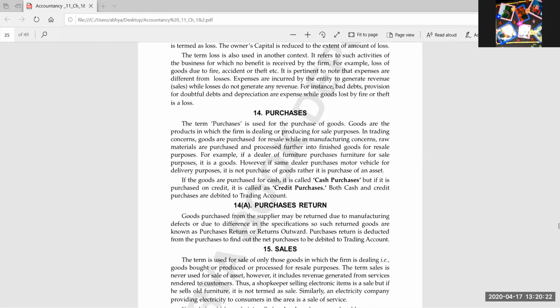Here we are a retailer or a wholesaler. A wholesaler purchases goods from a manufacturer, and a retailer purchases goods from the wholesaler. If any good is not according to the order, the retailer returns it to the wholesaler, and the wholesaler returns it to the manufacturer.